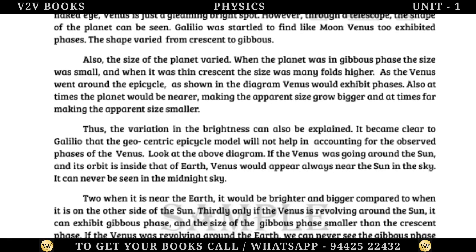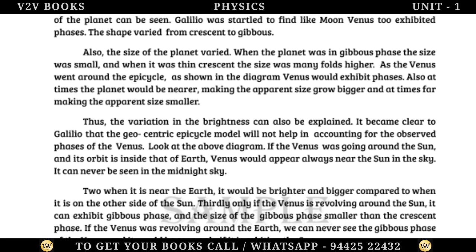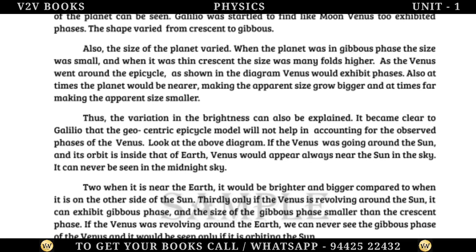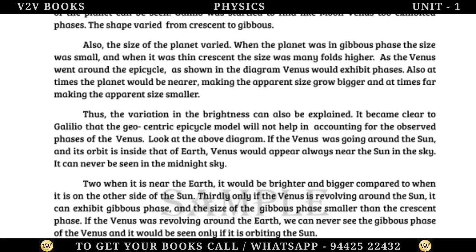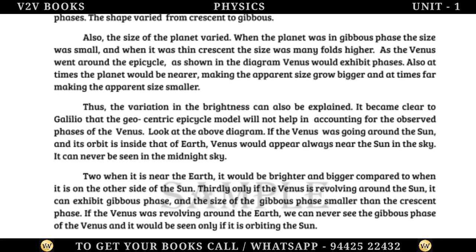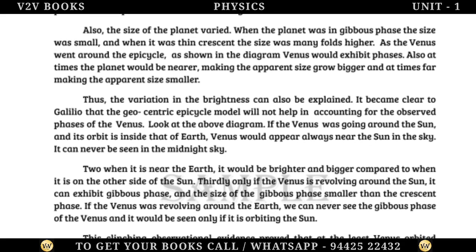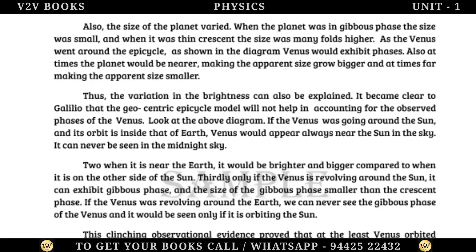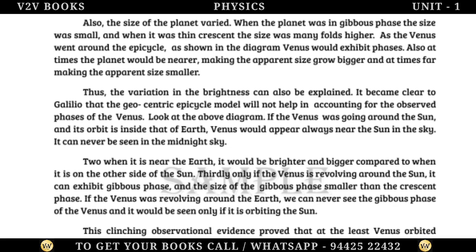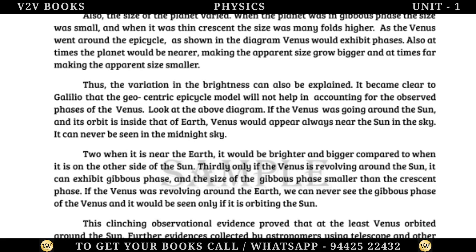Also, at times the planet would be nearer, making the apparent size bigger, and at times far, making the apparent size smaller. Thus, the variation in the brightness can also be explained. It became clear to Galileo that the geocentric epicycle model will not help in accounting for the observed phases of Venus. Look at the above diagram.